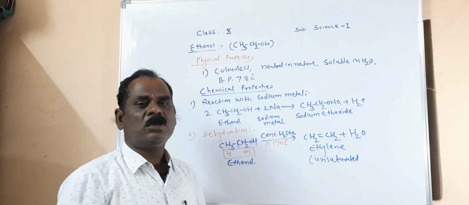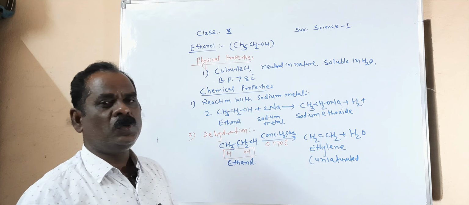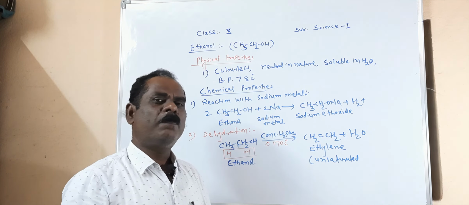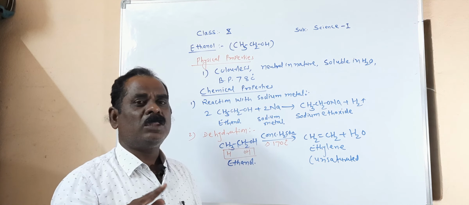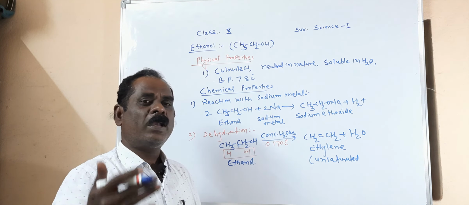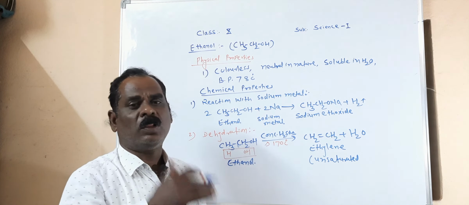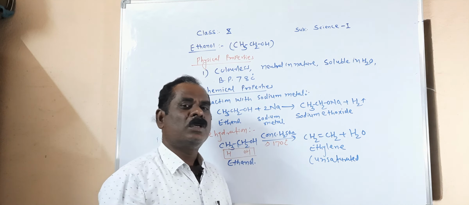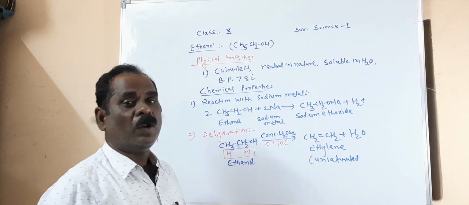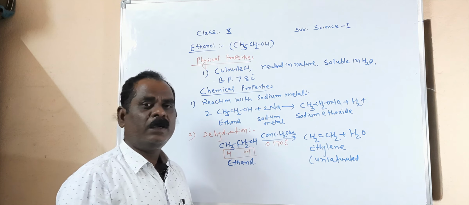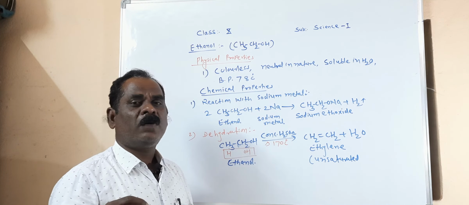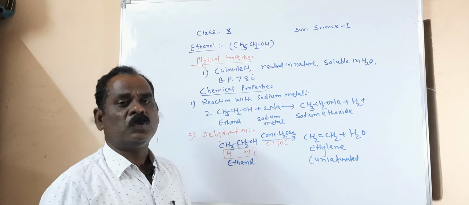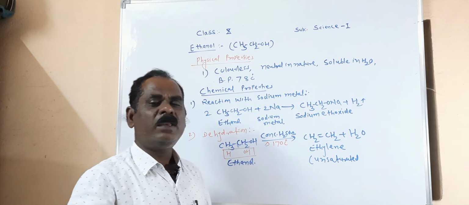Last point, uses of ethanol. First use: you know that at room temperature ethanol is a liquid, and a large number of organic compounds are soluble in ethanol. Therefore, ethanol is used as a solvent. Second use: ethanol is used in the preparation of tincture iodine solution, because iodine is soluble in ethanol.